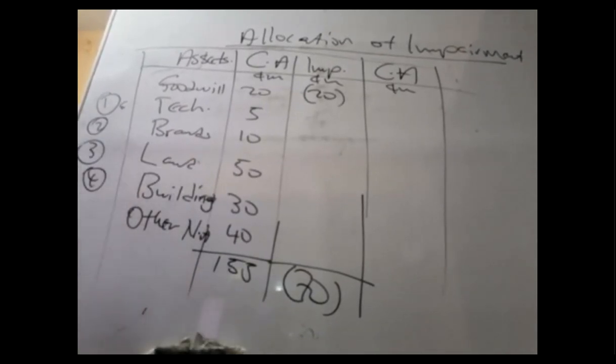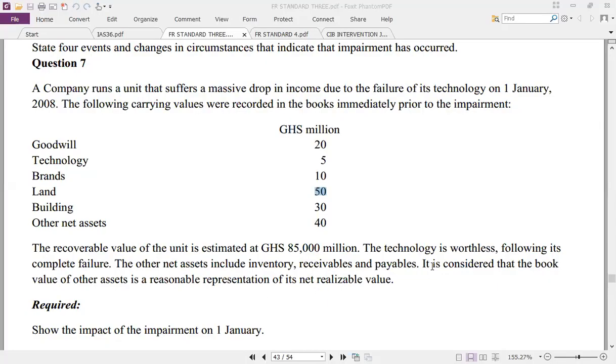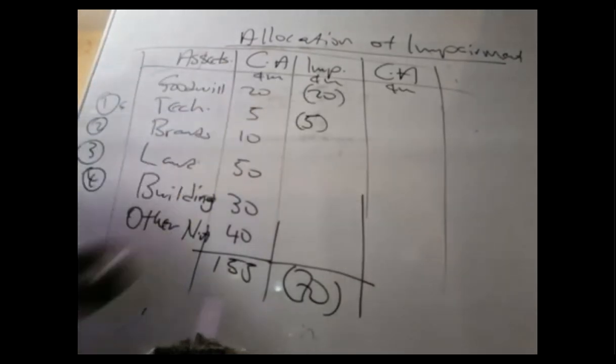The next one goes to worthless. Is there any of this asset which is worthless? Let's go to the note. We're told that the technology is worthless, valueless, following its complete failure. So technology should move from the system. Worthless.